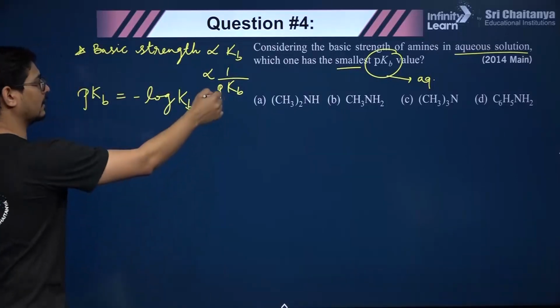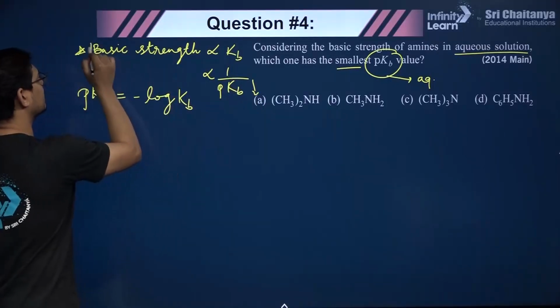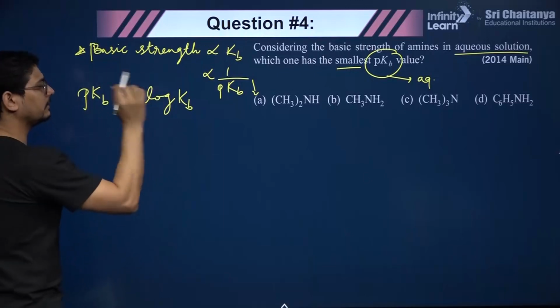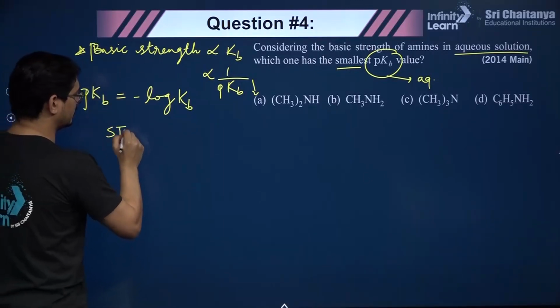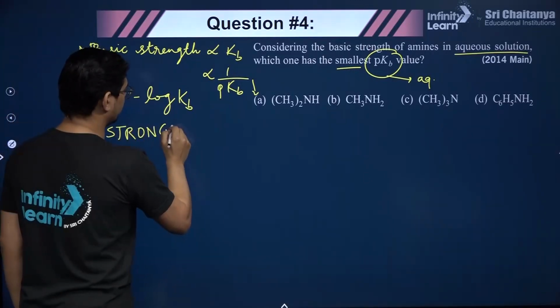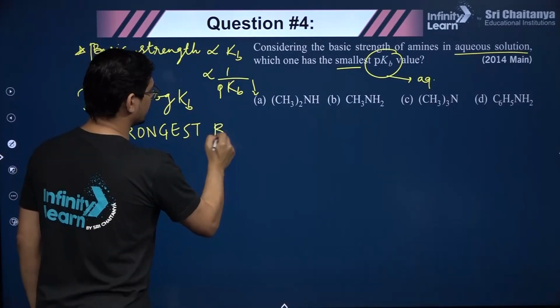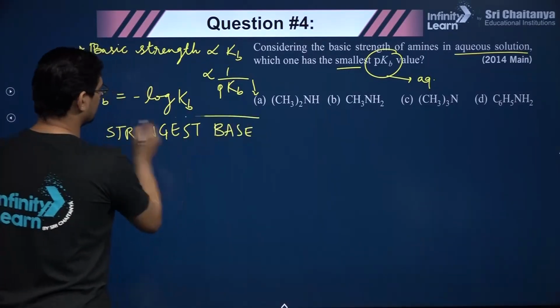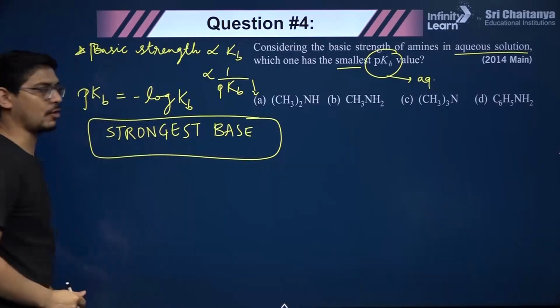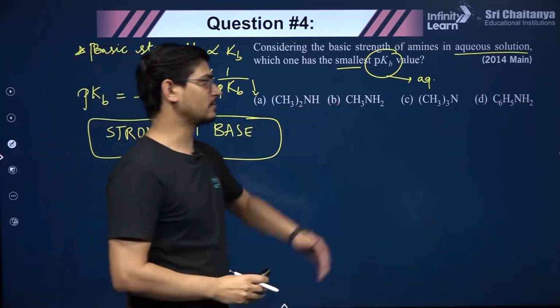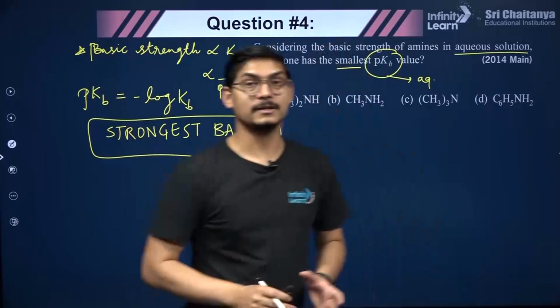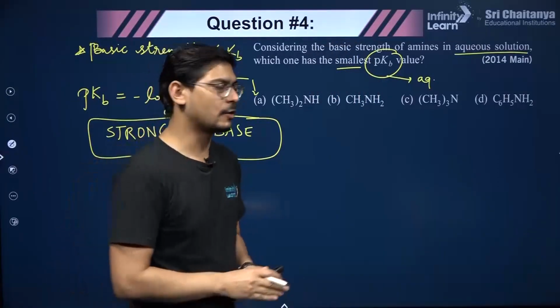pKb is the smallest, that means basic strength is maximum. So simply they are asking which is the strongest base, that's all this question asks. Which is the strongest base in water? Now you should remember that aliphatic amines are more basic than aromatic amines.